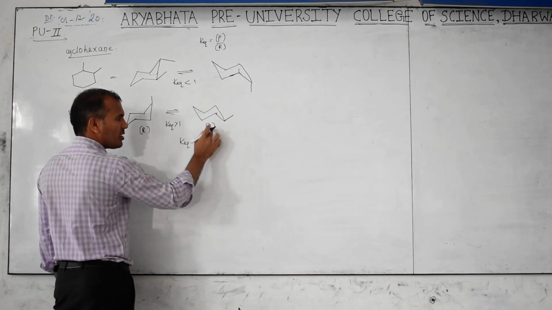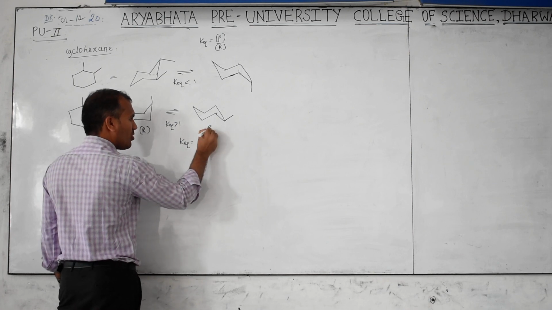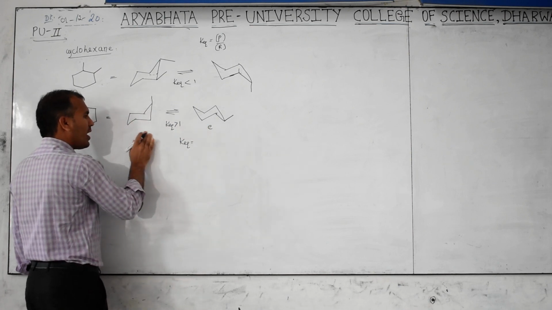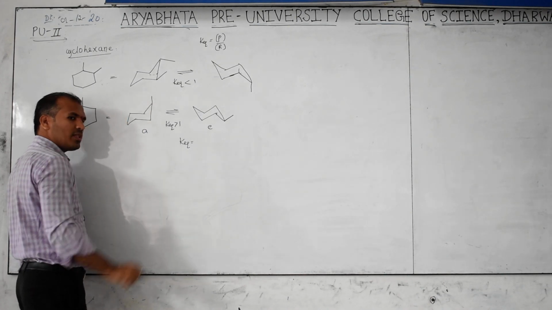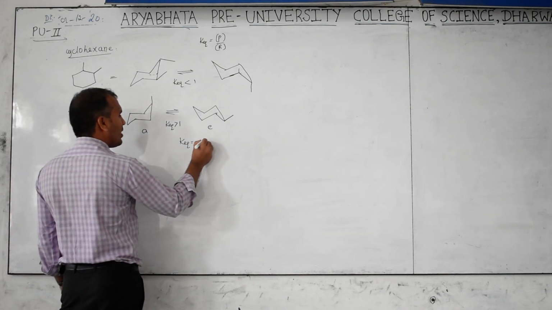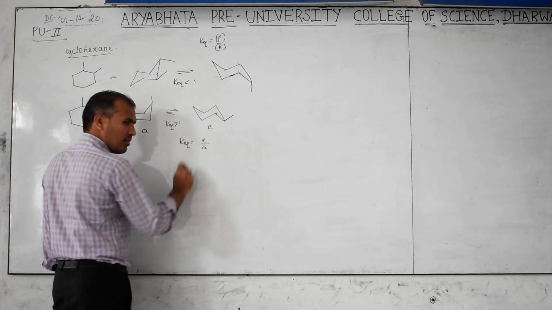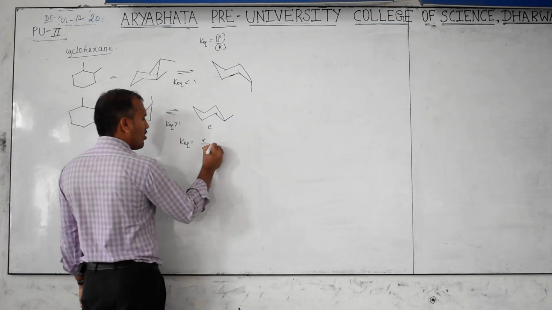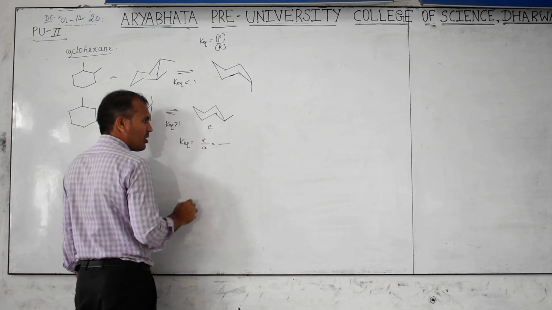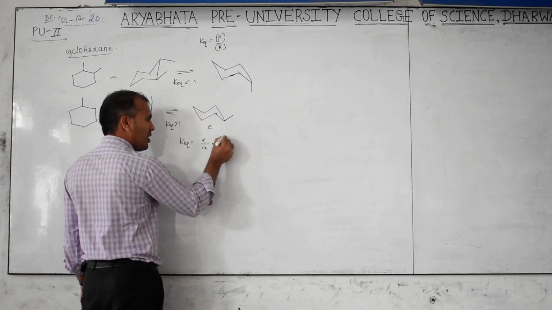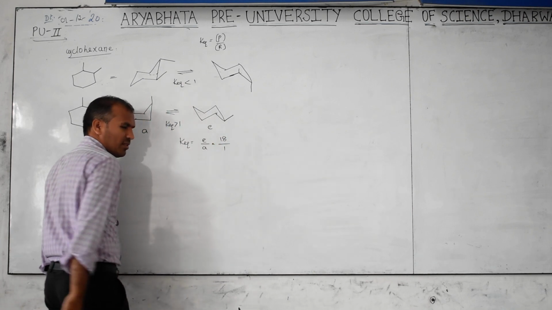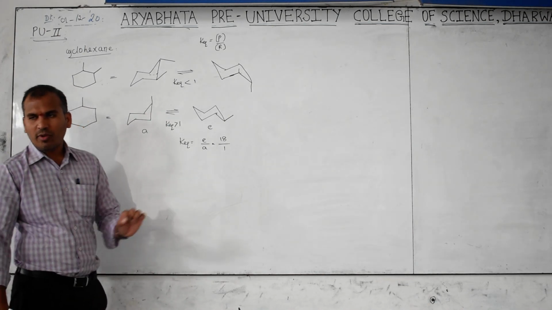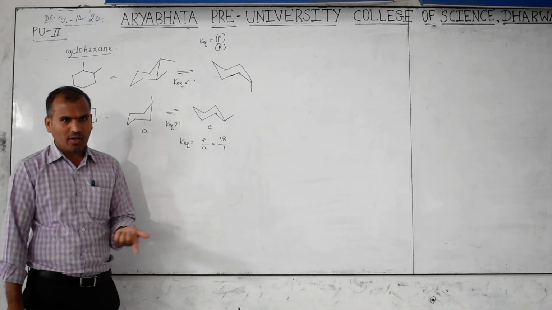Then K equilibrium equals product concentration over reactant concentration. Put another way, this is equatorial and this is axial, because the methyl group is present at axial. Then can I write it as equatorial by axial? Got the point? For example, data is already given in the textbook. Equatorial is 18 and axial is 1. Now the K equilibrium value is 18 by 1, which means 18 only.